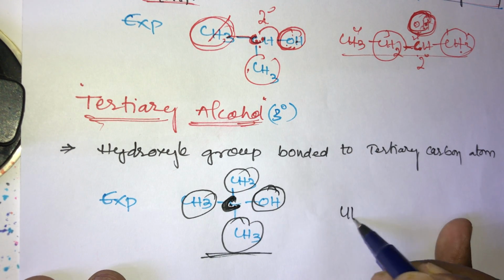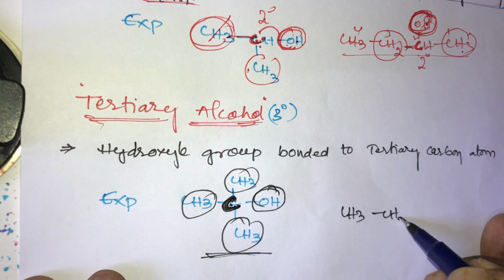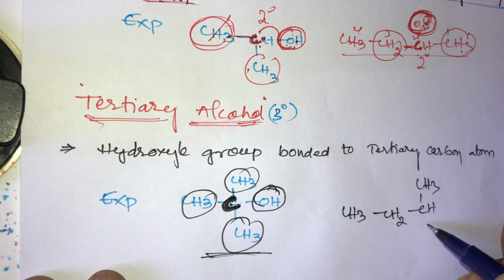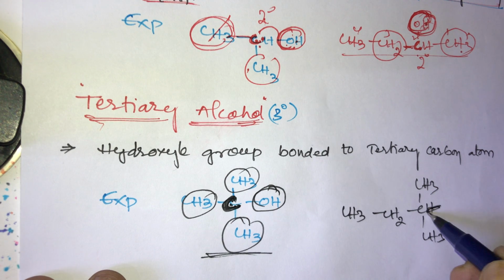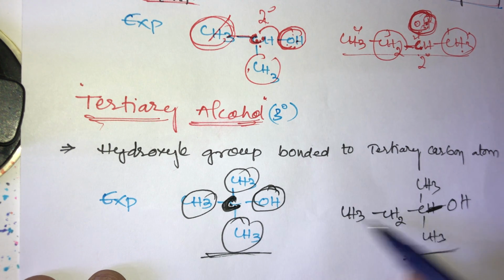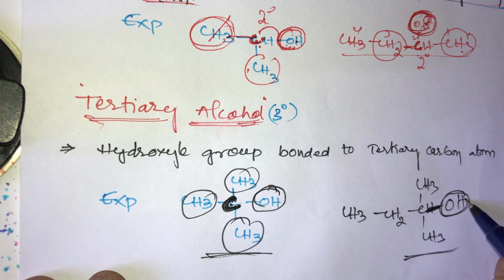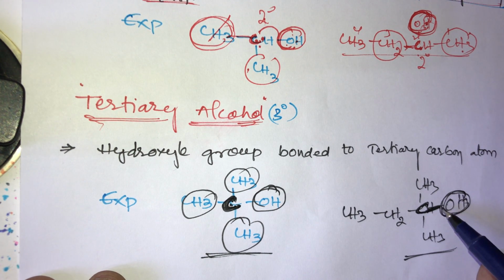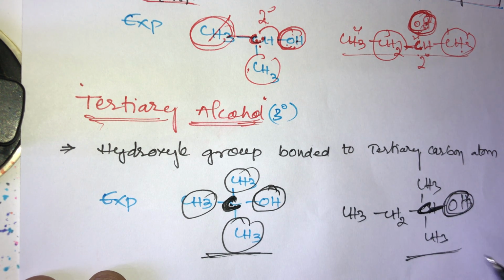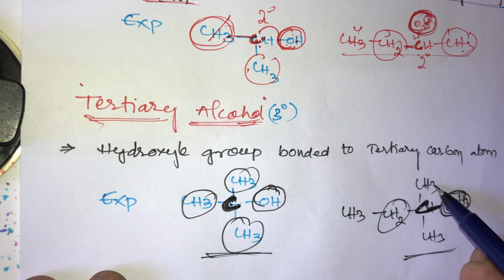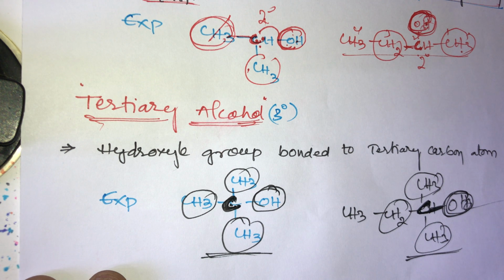And one more example, CH3, CH2 and CH, then CH3, and this is also CH3 and OH. This is also a tertiary alcohol example. This alcoholic group is attached to the tertiary carbon. This tertiary carbon is bonded with three other carbons: left side one carbon, upper side one carbon, lower side one carbon. So that's why it is called a tertiary alcohol.